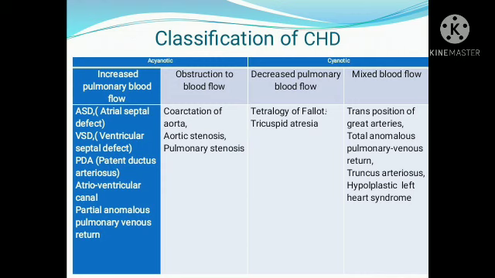The tetralogy, as you know, is a common condition you might have learned in GNM. Tetralogy of Fallot is a complex condition of severe congenital defect. What are the four defects? Ventricular septal defect, VSD, pulmonary stenosis, overriding of aorta, and right ventricular hypertrophy. The combination of all these four conditions is called tetralogy of Fallot. Fallot is the person who identified this condition. So tetralogy of Fallot is a complex condition with four abnormalities.